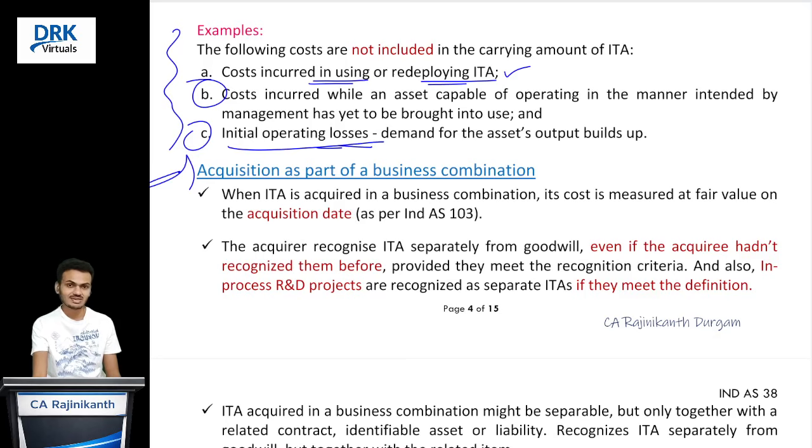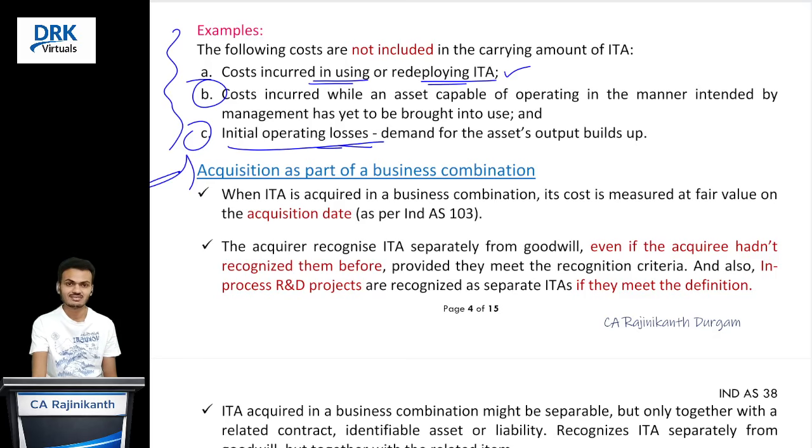So have you noticed one thing? We should recognize all these intangible assets separately from goodwill. Correct? Why? As I already said, if we don't recognize them separately, they will sit in the name of goodwill. So goodwill balance increases. That will sit in the balance sheet forever because we cannot amortize the goodwill.